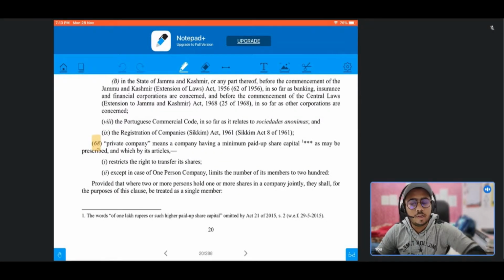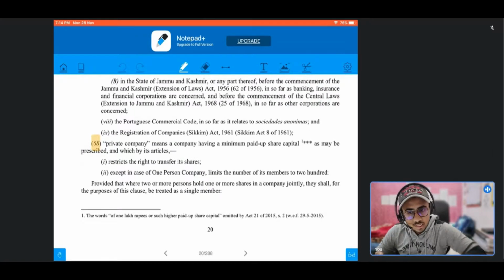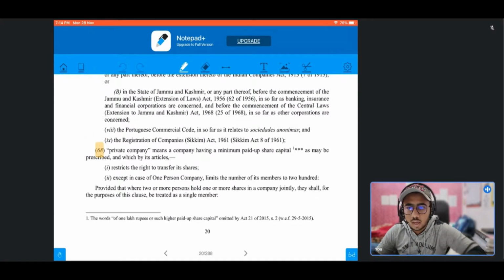Today in this video we'll be discussing what is a private company, what is a public company, and what is the difference between them. I have downloaded this PDF of Companies Act 2013 from the MCA website and I will share the link of the same in the description box for your reference, and you may download it from there.